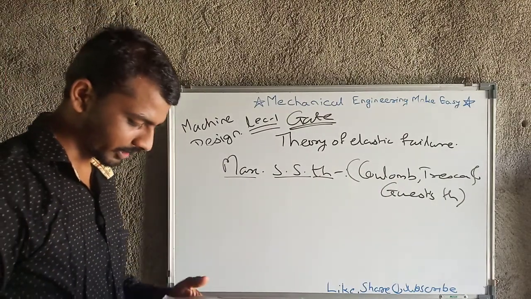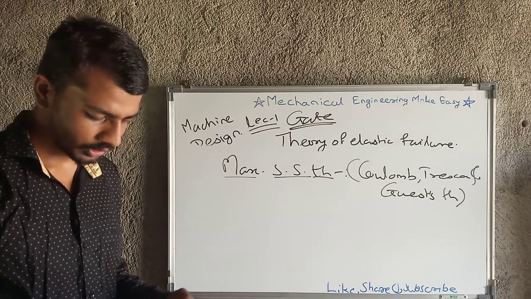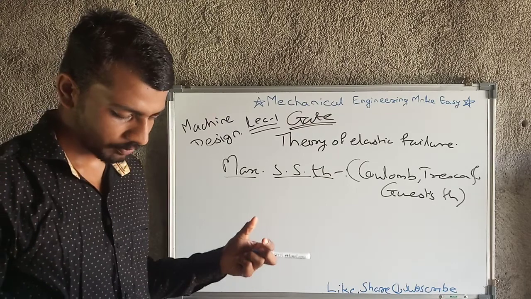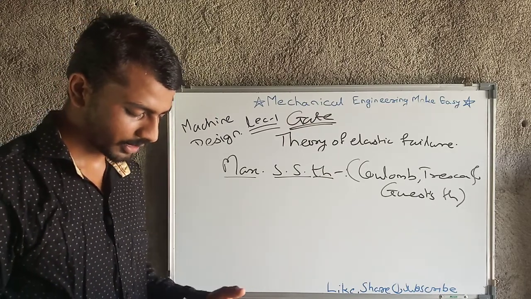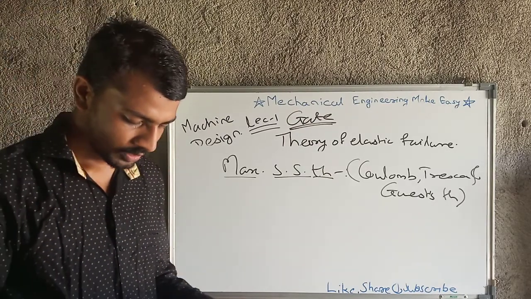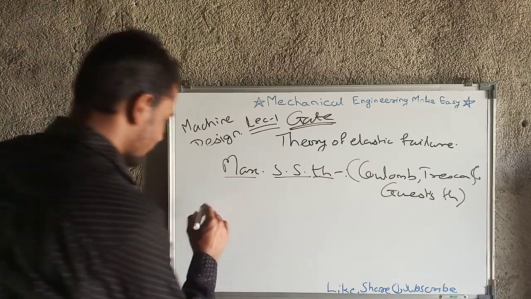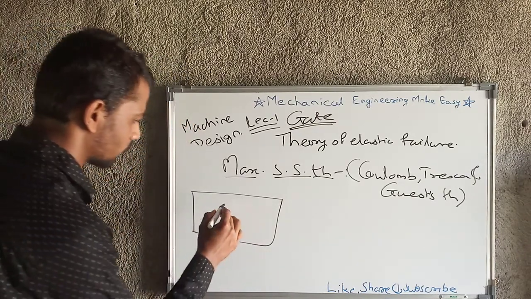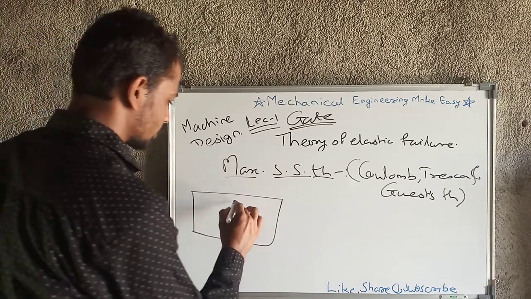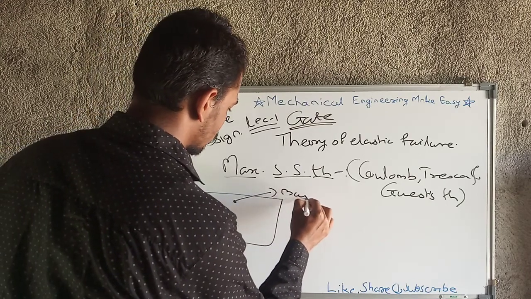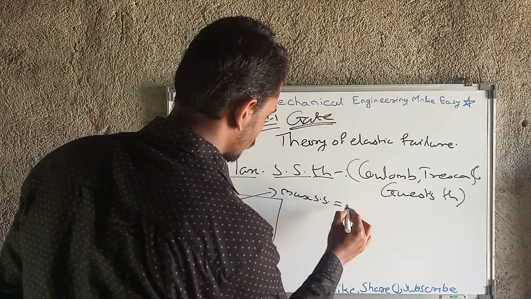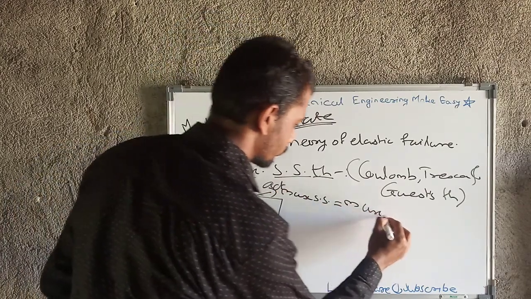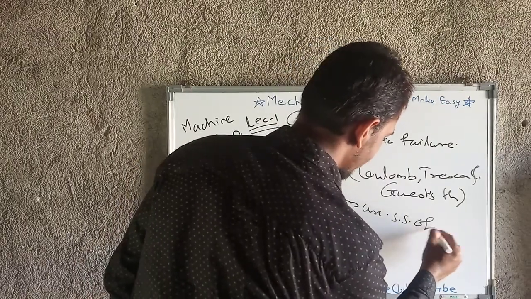So what exactly is it? The failure will occur when the maximum shear stress at any point in the component becomes equal to the maximum shear stress in the standard specimen of tension test when yielding starts. Means if this is the component, and for example at this point the maximum shear stress is the actual maximum shear stress, it will be equal to the maximum shear stress of the test specimen.